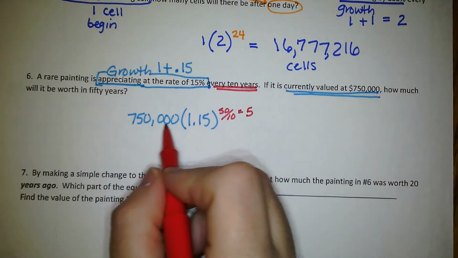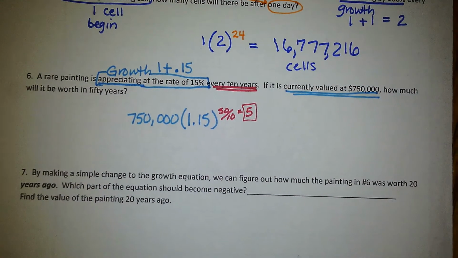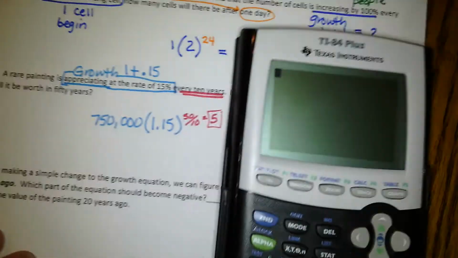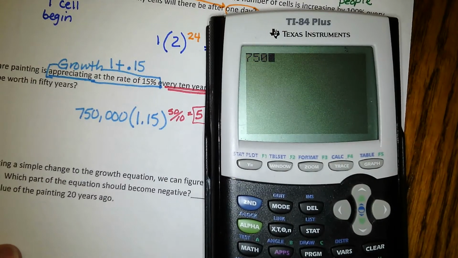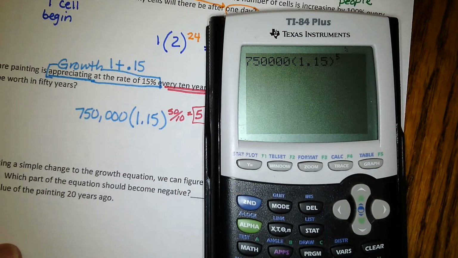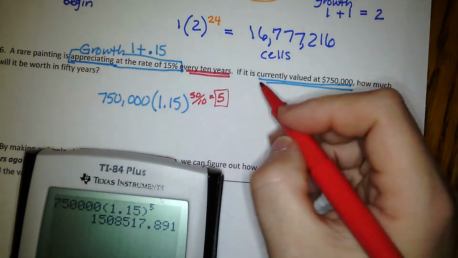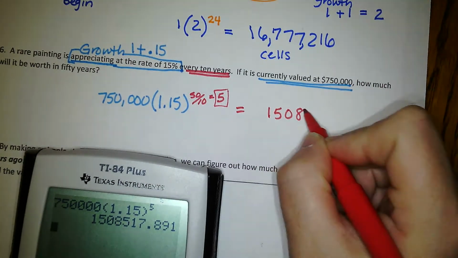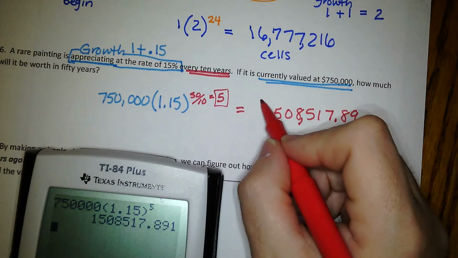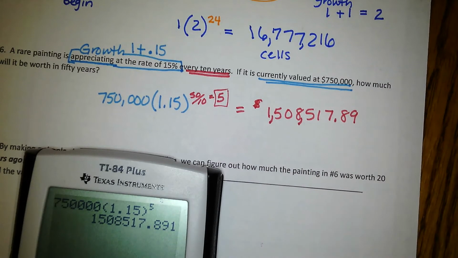So we're going to take 750,000 times 1.15, and we're going to raise it to the 5th power, because that's how many cycles of appreciation it will be. And this is going to be worth, hold on to your hats, here it is, 1,508,517.89, commonly known as $1,508,517.89.